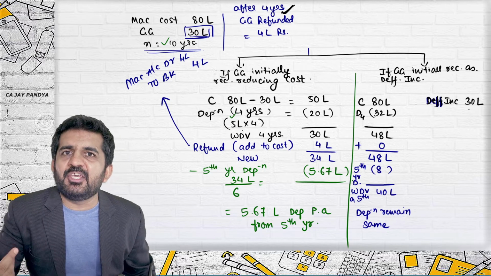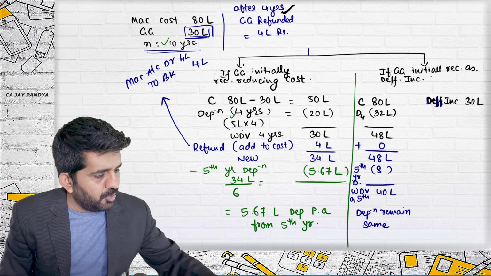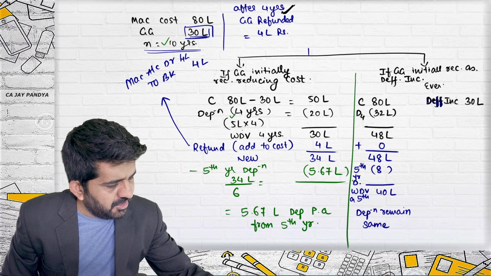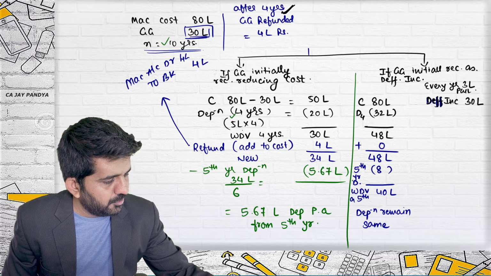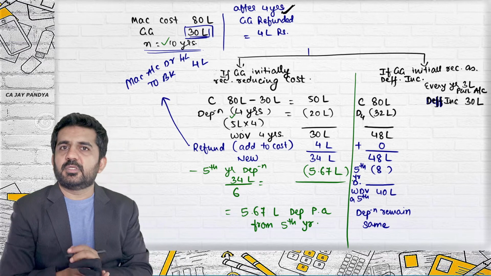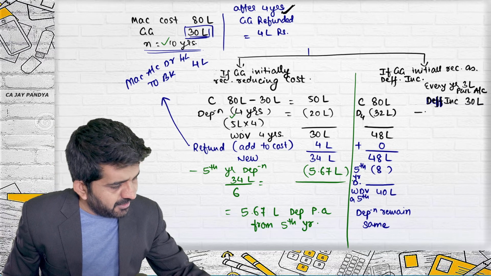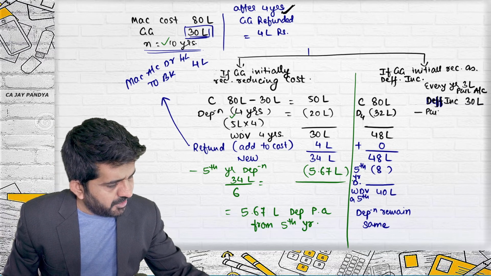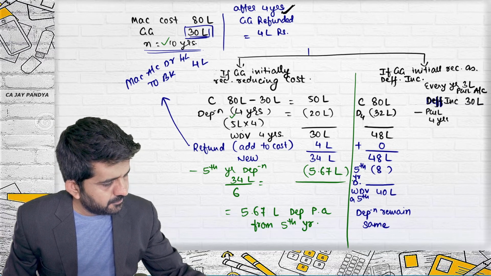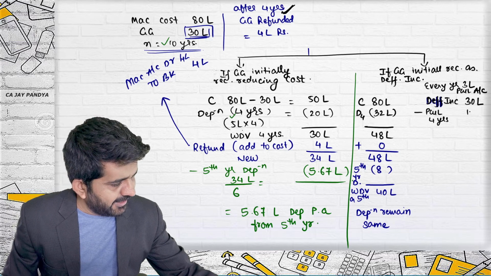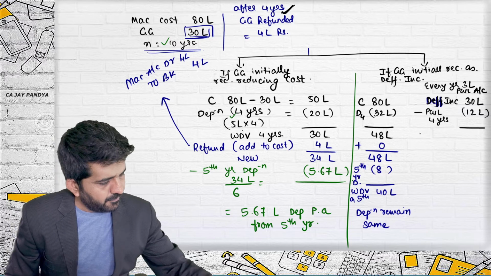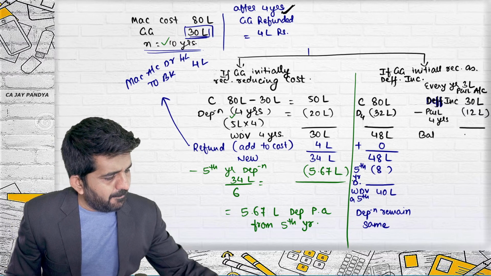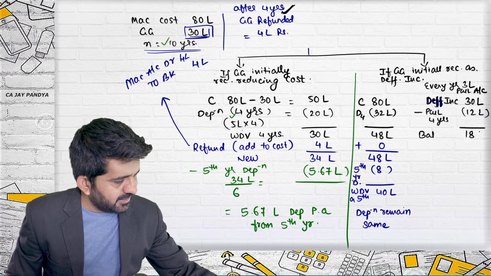So every year you would be transferring 3 lakh rupees to P&L account. How much might be transferred to P&L account in 4 years? Every year 3 lakhs, so 12 lakhs would have been transferred in 4 years. So the balance in this account is 18 lakhs.